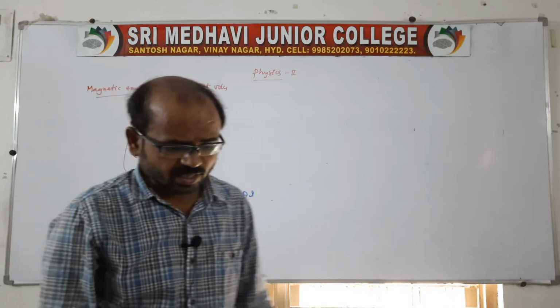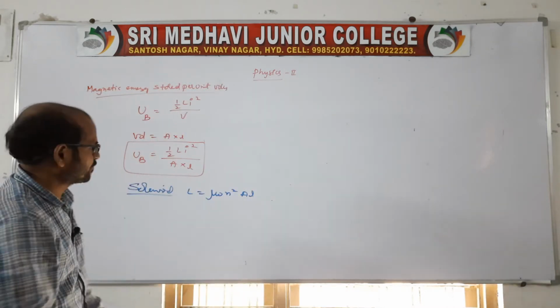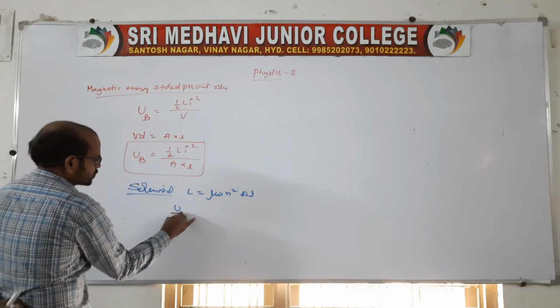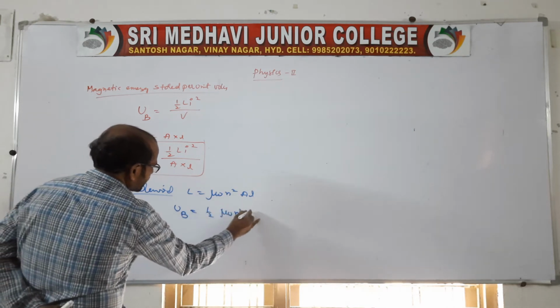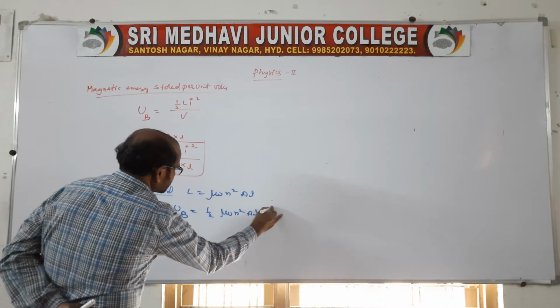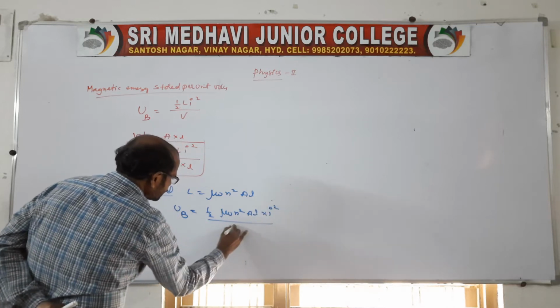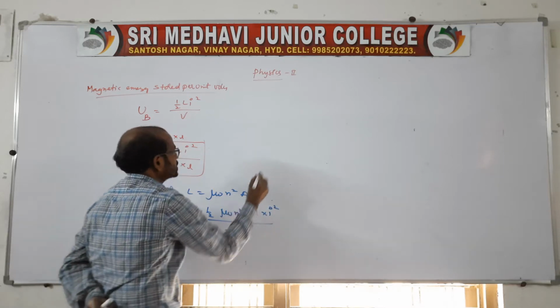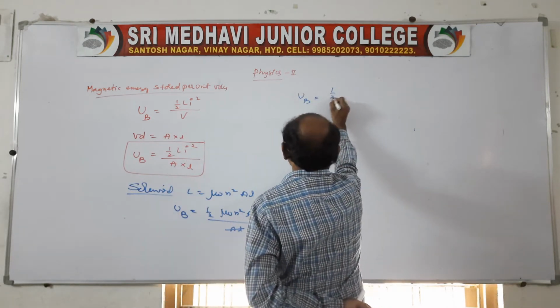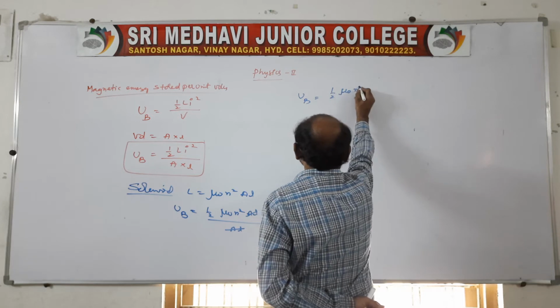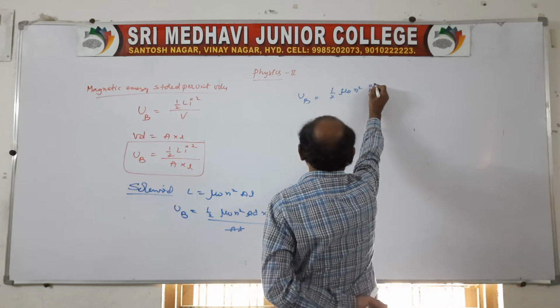In case of a solenoid it is mu naught n squared A l. Here you replace: the energy stored in the solenoid will be 1 by 2 mu naught n squared A l into I squared by A into l. So the magnetic energy stored is 1 by 2 mu naught n squared I squared.